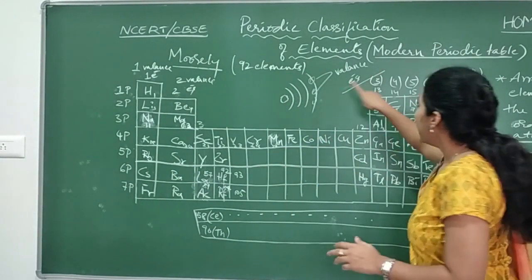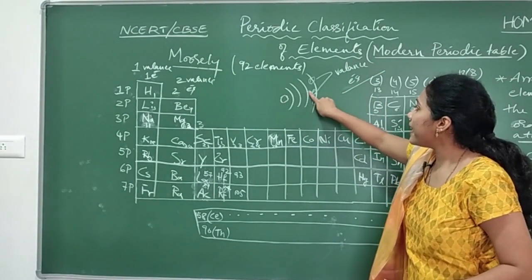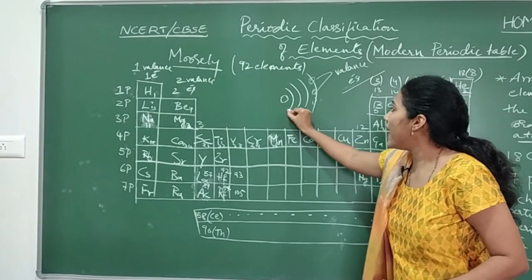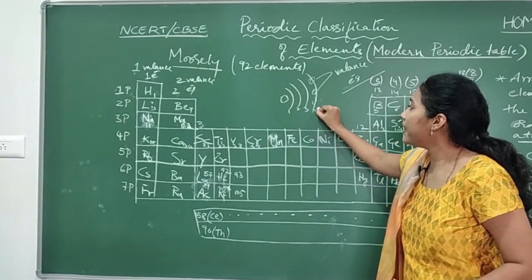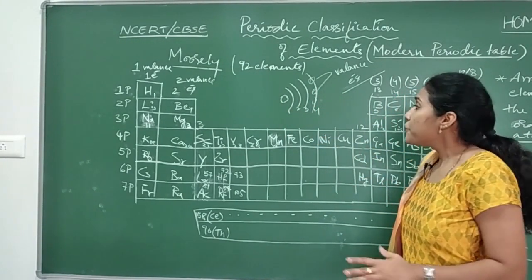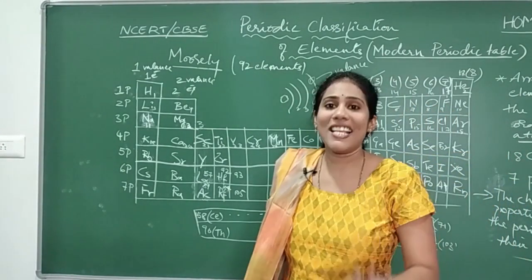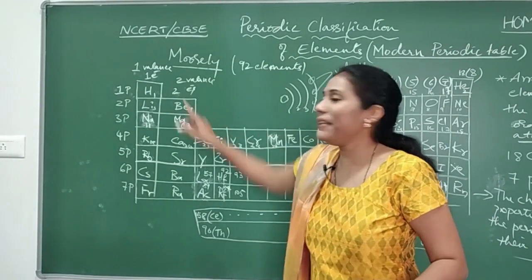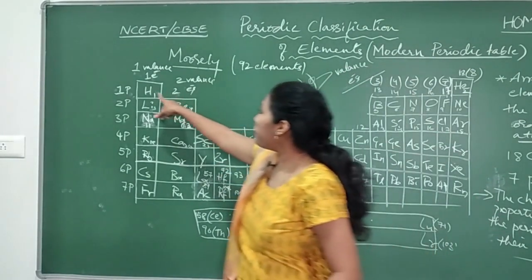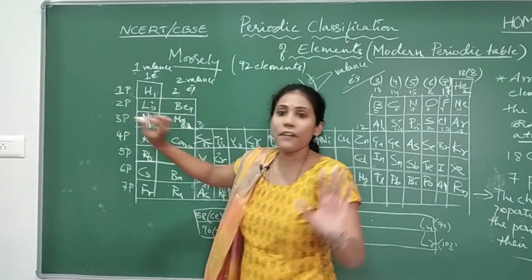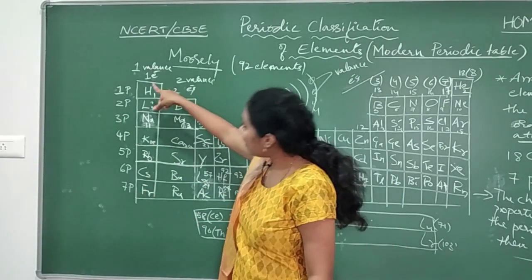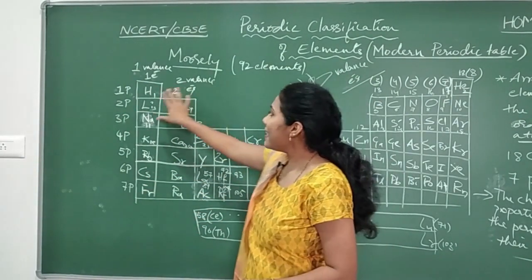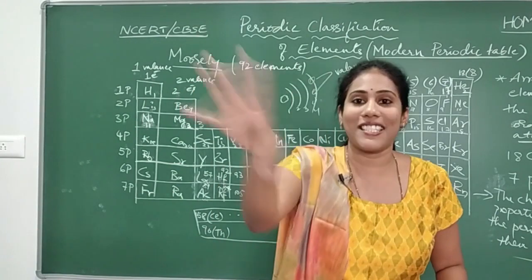We all know, right? Centrally there is the nucleus, and there are many shells like shell number 1, shell number 2, shell number 3 and shell number 4. In which shell is our last electron? That can be told by the period number. If the element is present in the first period, then in that element the last electron is in the first shell.